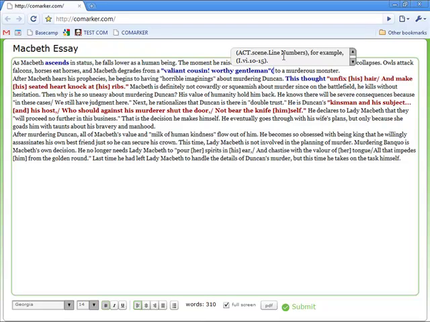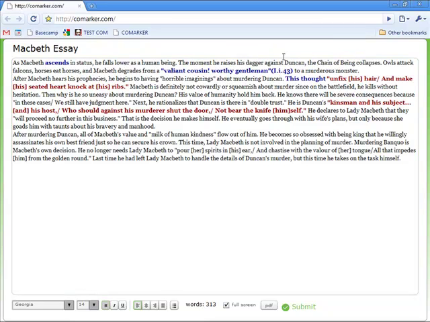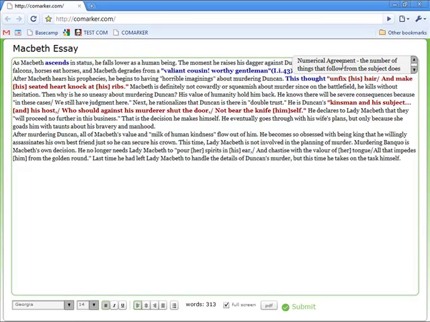I know that it's from Act 1, Scene 1, line 43, and I know how to do that because he told me in the quotation. There's a specific formula for it. Then John's drawn our attention to a numerical agreement problem between this thought and the following thoughts. So let's change that to these thoughts.